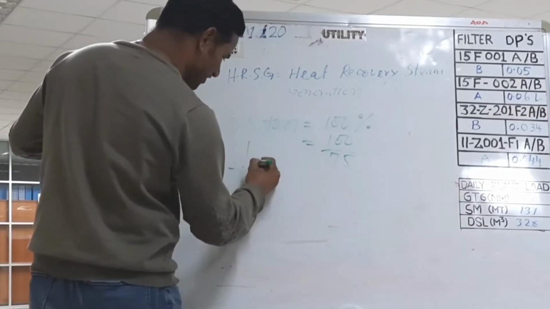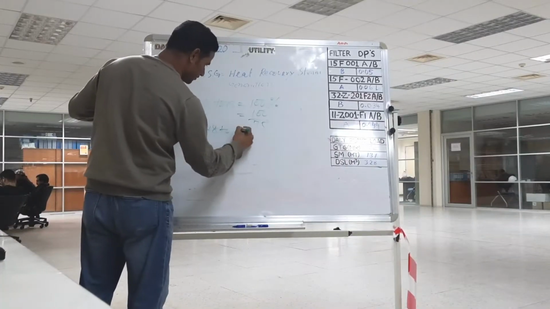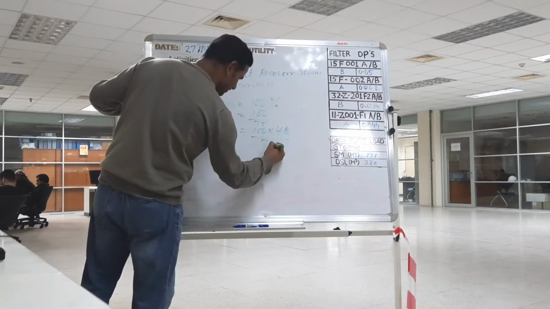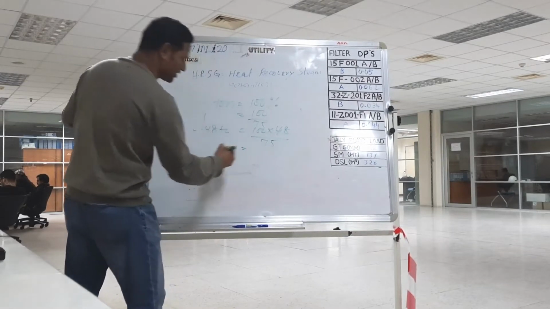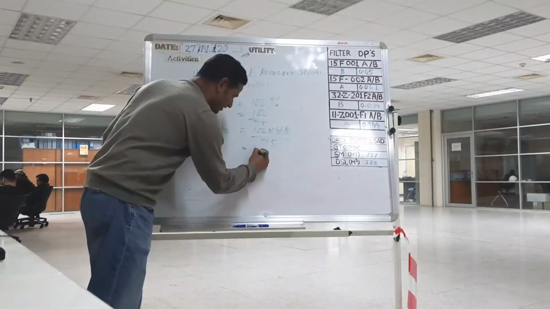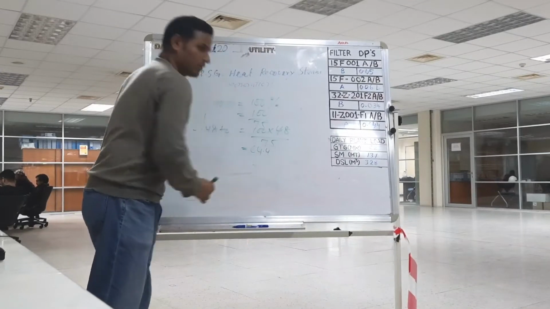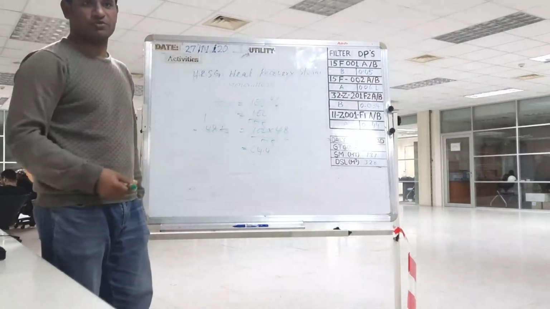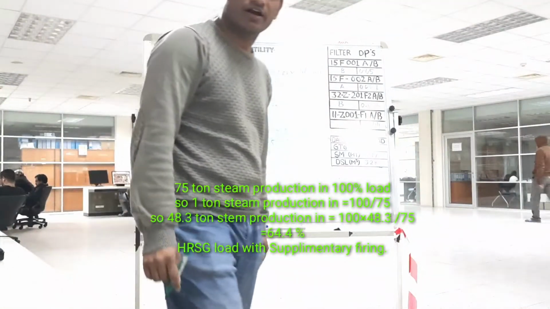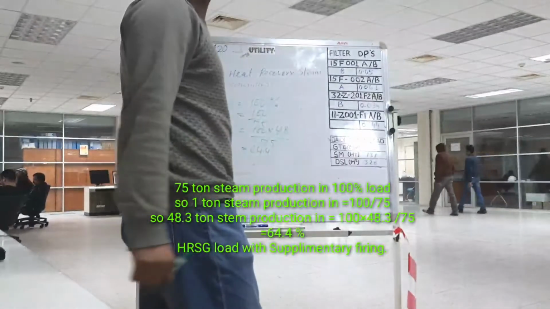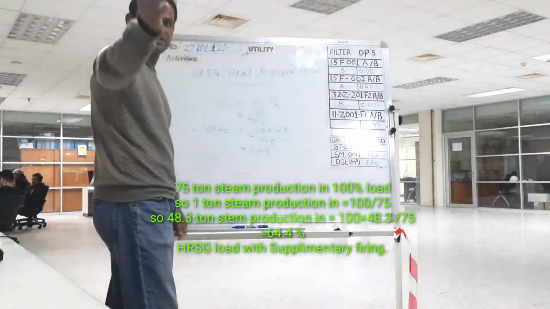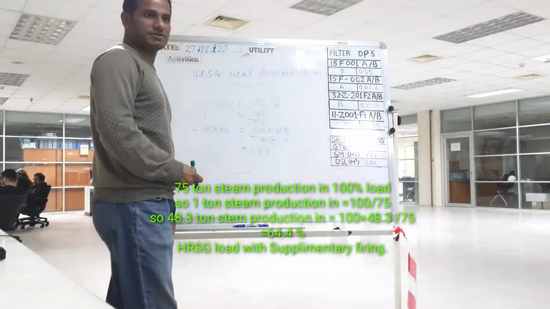So now 48 ton, 100, 48 divided by 75. How much is the HRSG load total now? 64.45. So now you see this HRSG load is 64.45, accurate or not? HRSG B is open? Yes. 64.5, correct? So you can calculate easily how much the HRSG load is from this steam production.